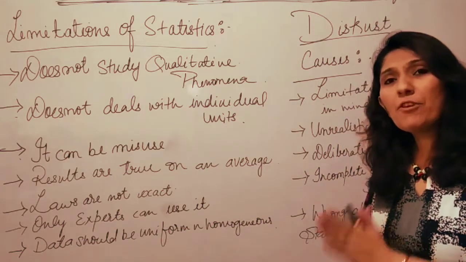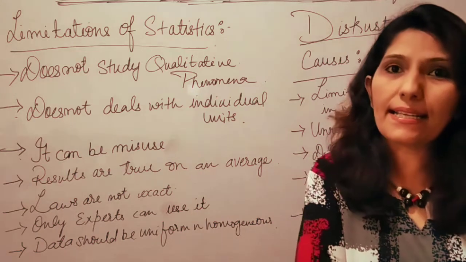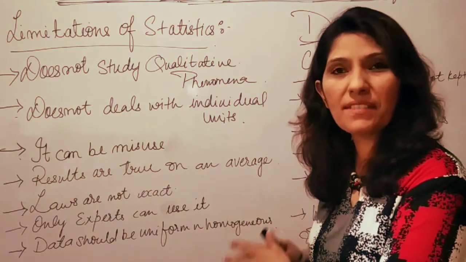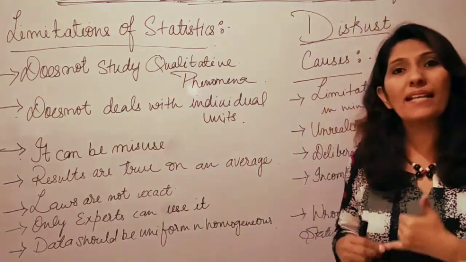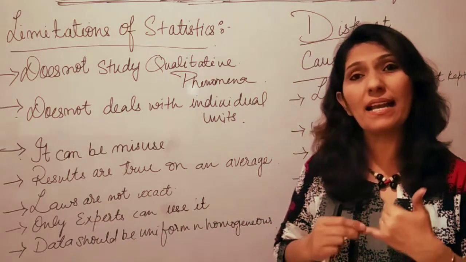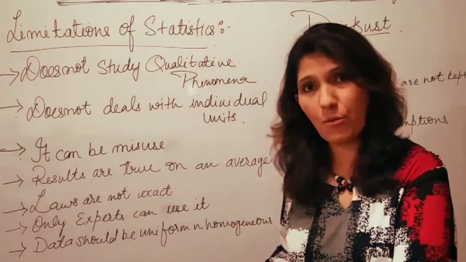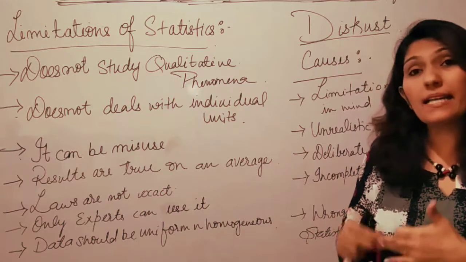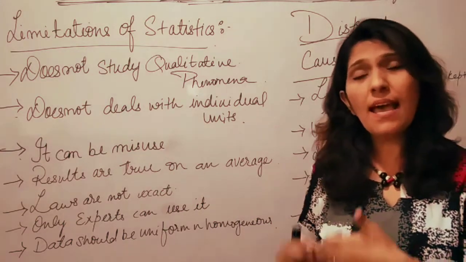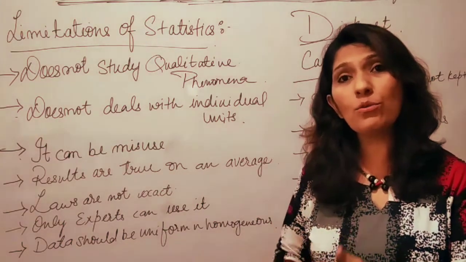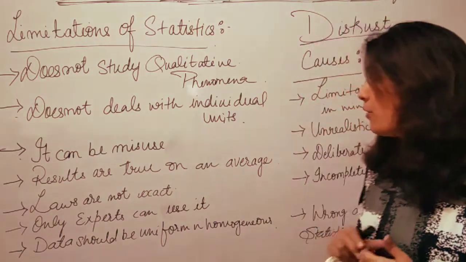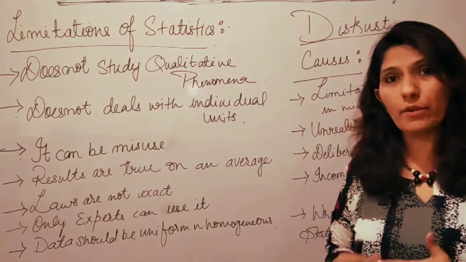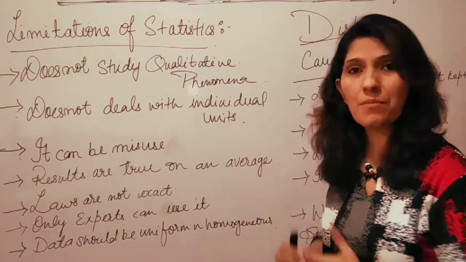So, if you are planning to go with a statistical analysis, you need to keep in mind certain limitations of statistics. Number one, statistics is capable of analyzing only quantitative phenomena. Second, it doesn't deal with individual units. Third, it can be misused. That means along with statistics, you are going to use your common sense also. Fourth, the results are true on an average. You cannot expect a high degree of accuracy. Only a reasonable standard can be expected.